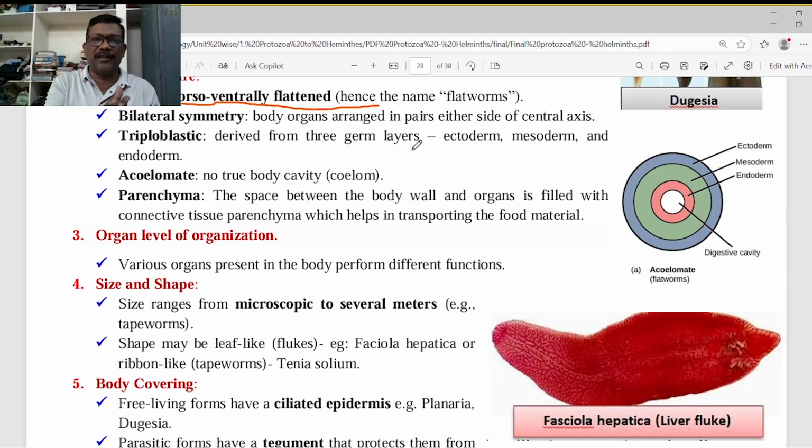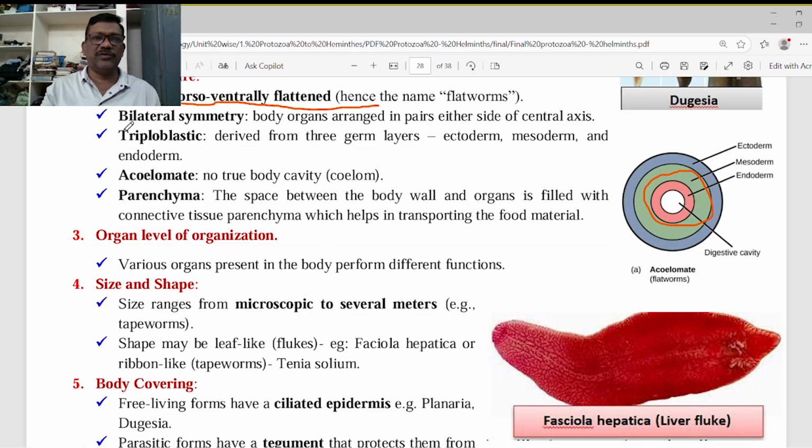There is no particular body shape, and there is no coelom inside the body. During embryonic development, the mesoderm occupies the complete space. That's why there is no body coelom inside the body. So the body is flattened, leaf-like or paper-like.